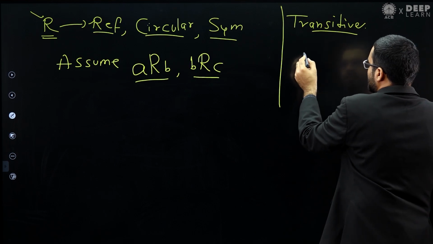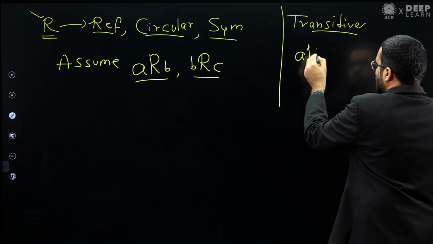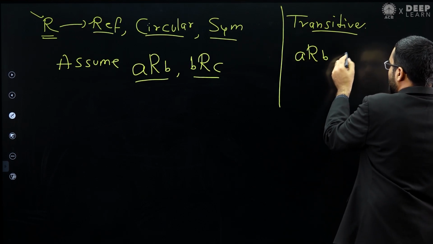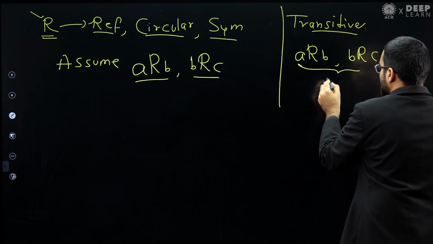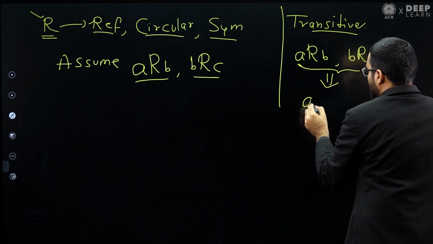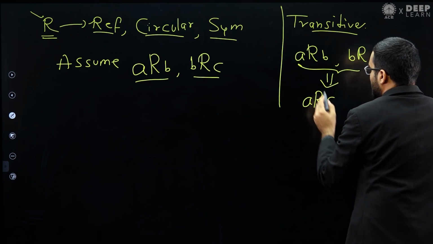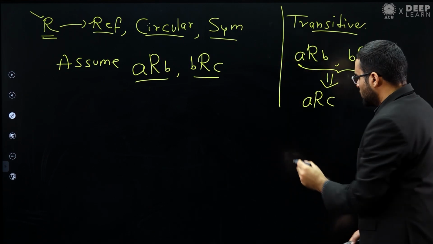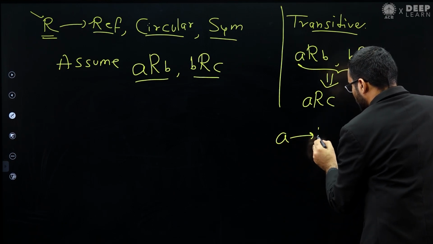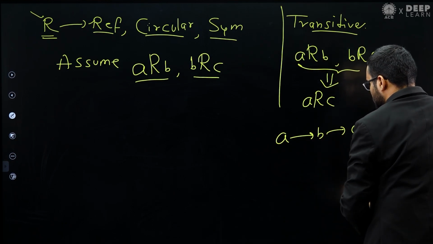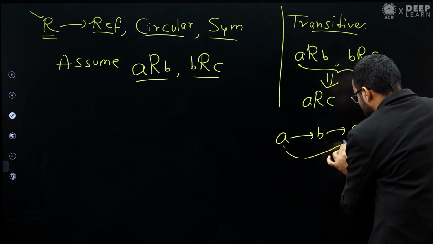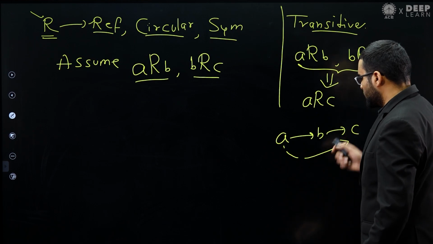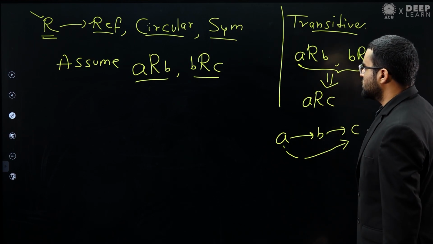Transitive relation says that if A is related to B and B is related to C, then A should be related to C. Means if A is related to B, B is related to C, then transitive relation says that A should be related to C. This is the definition of transitive relation.